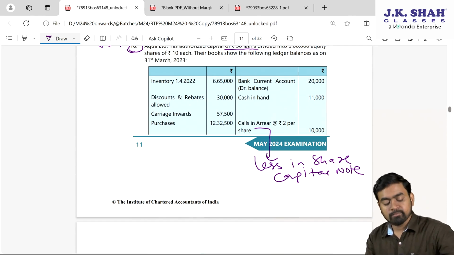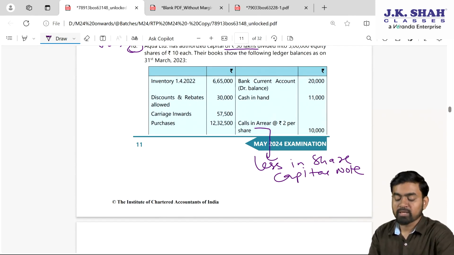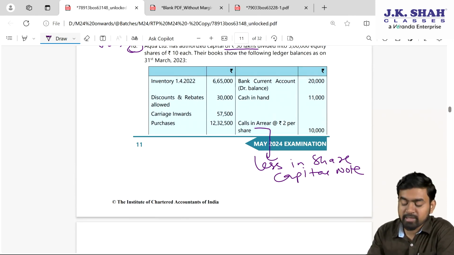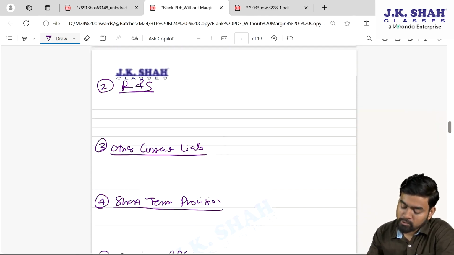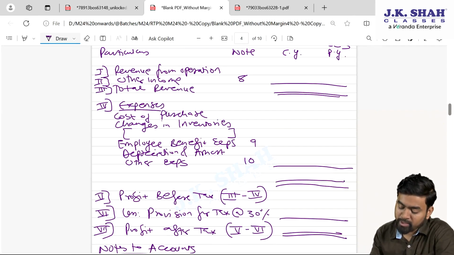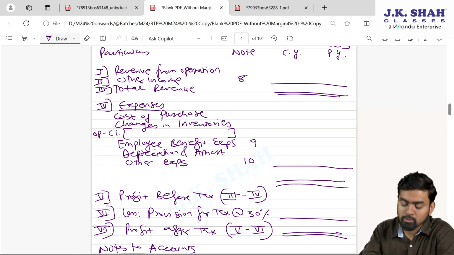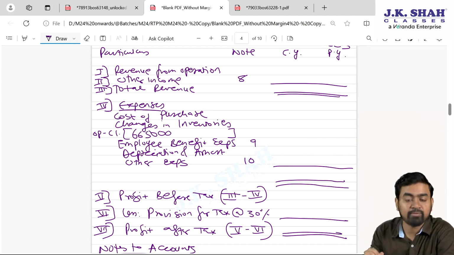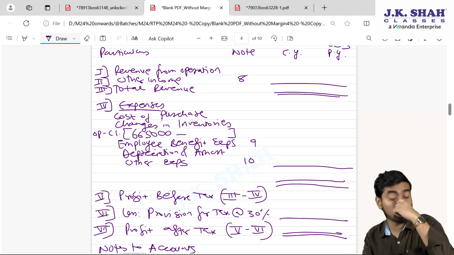First item, carefully, it's opening stock. Opening inventory is 6,65,000. So in your statement of profit and loss, changes in inventory, we always show opening minus closing. Yes or no? So my opening stock is 6,65,000. From this, I'll subtract whenever I come to know the closing stock.